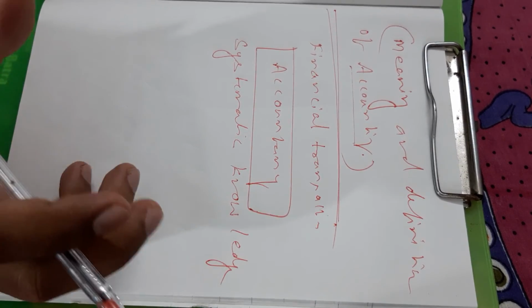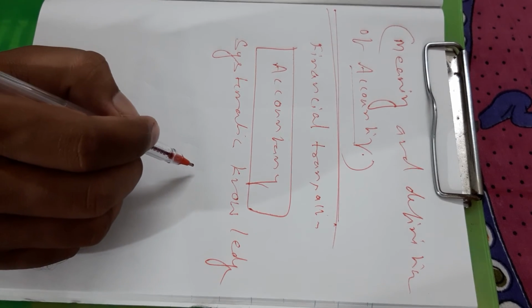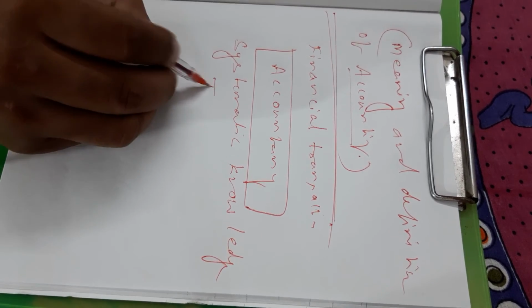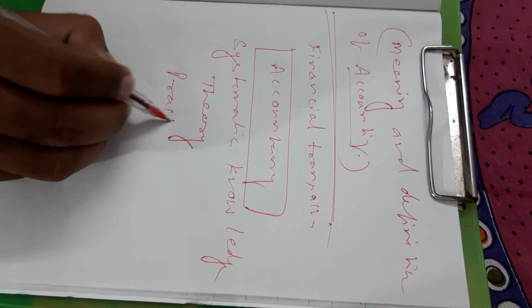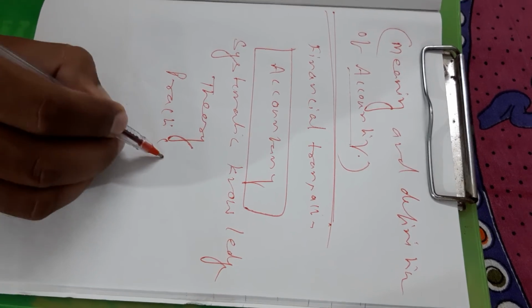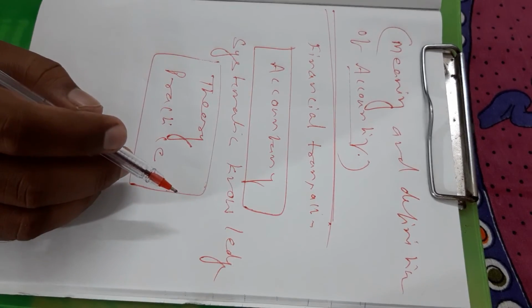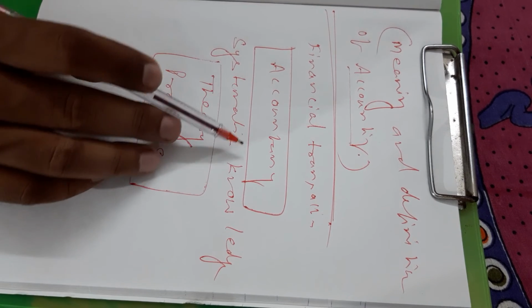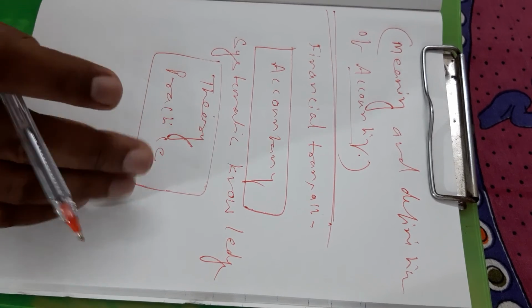It explains how to deal with various aspects of accounting. Accountancy refers to the entire body of the theory and practice of accounting. Clear? This is the definition of accountancy. And the function of accountancy.